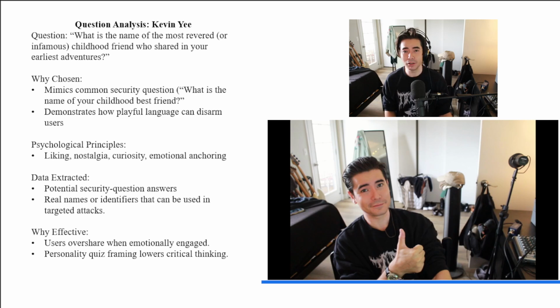The reason why I chose this is because this is one of the potential security questions that you see a lot when you're in account recovery or password recovery. So having gathered this information, if you know other information about this user, you may be able to trick the system into thinking that this is the actual user and enter a password or account recovery and essentially break into their account. It demonstrates how playful language can disarm users.